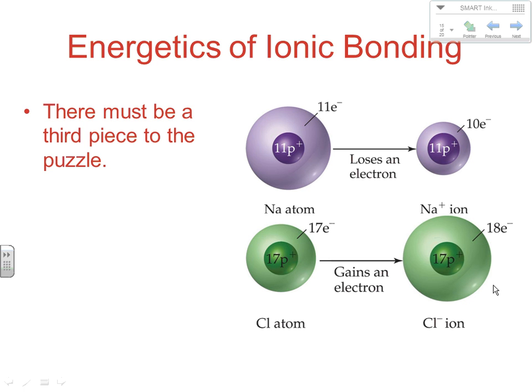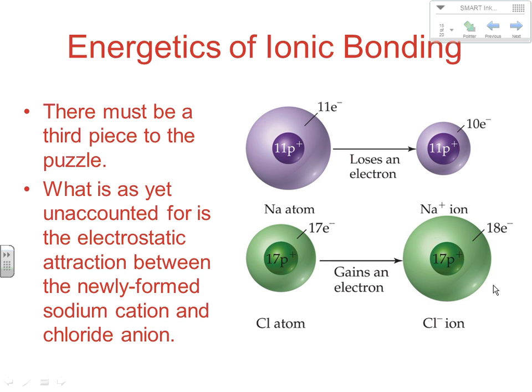So that means there's got to be a third piece to the puzzle if we're going to look at the energies involved in bonding here. What is as of yet unaccounted for is the electrostatic attraction between the newly formed sodium cation and chloride anion. We've only accounted for the electron transfer. We haven't accounted for the fact that as these two oppositely charged particles move close together, there is an attraction between the two, which creates a lower potential energy, more stable situation. So we've accounted for two of the three parts.